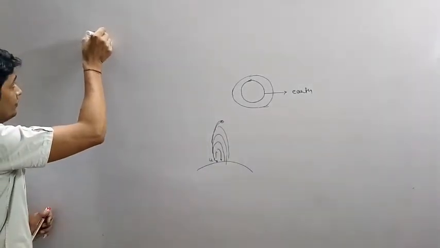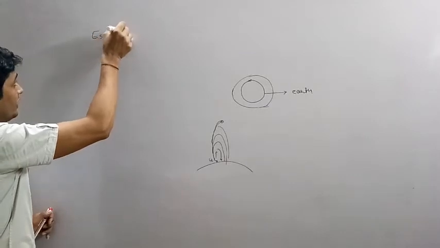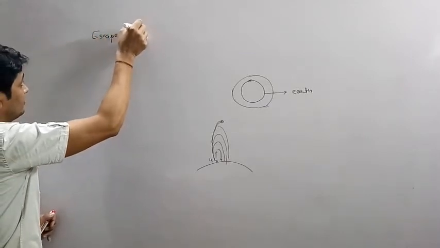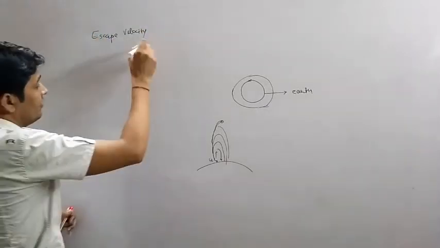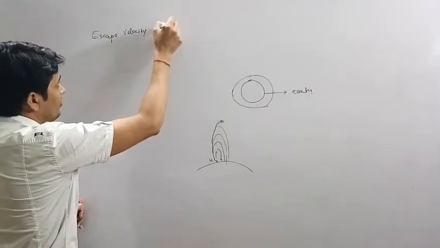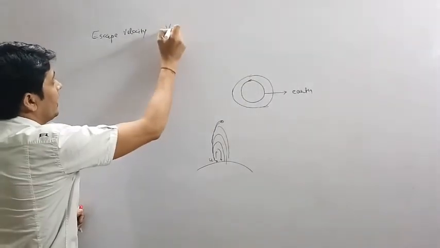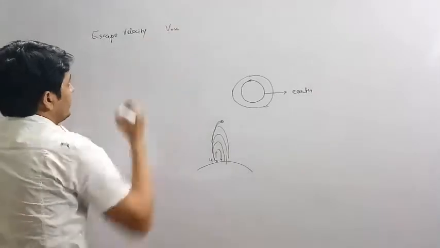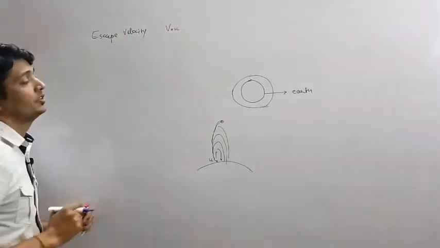Escape velocity, and we represent it as V, that means velocity, and e as subscript e, Ve is escape velocity.